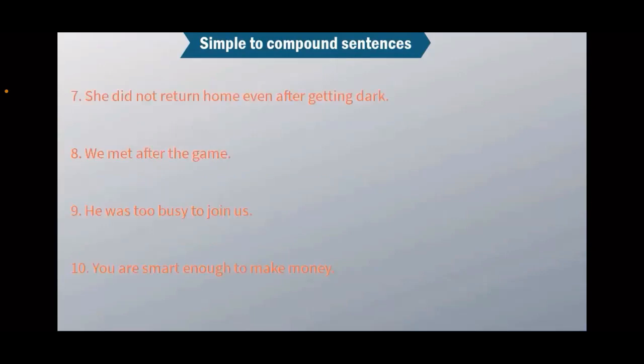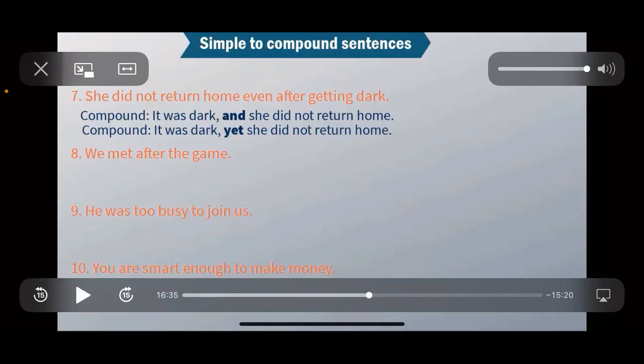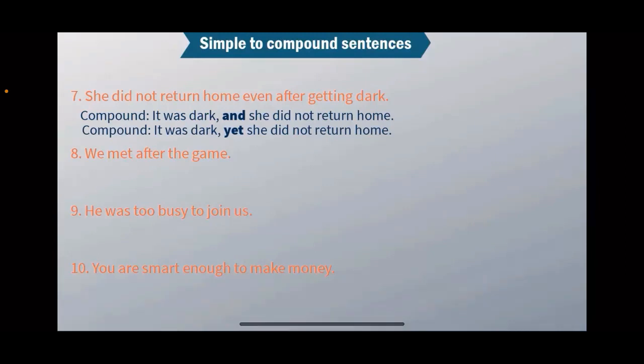Next example. She did not return home even after getting dark. So we again got two pieces of information. She did not return home. It got dark. It was dark and she did not return home. It was dark, yet she did not return home. Anyone who cannot understand answer number 7? Are there two independent clauses? It was dark. One independent clause. She did not return home. Another independent clause.